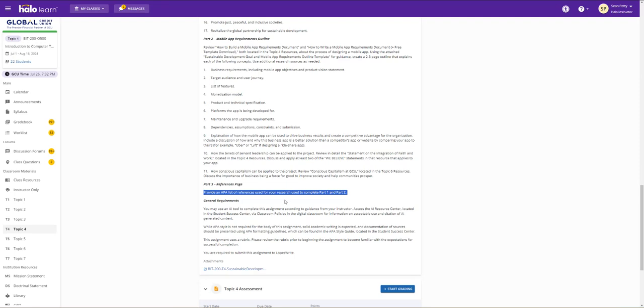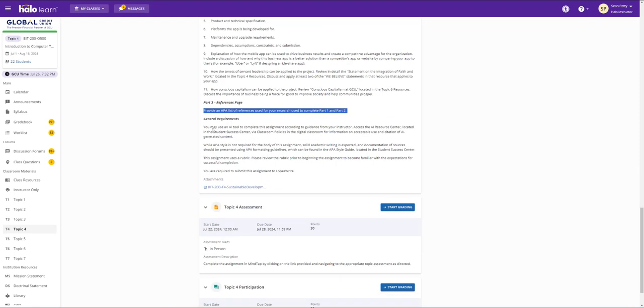Again, I know you've already seen it in the training, but I think it'll be helpful for you to actually use it. Okay, so like I said, the general requirement says you may use an AI tool to complete this assignment according to guidance from your instructor. I do not want to see generic words. What that means is get rid of the pivotals, get rid of the "in the era of," get rid of all of that, what we call colloquial language or jargon or any type of elevated language.